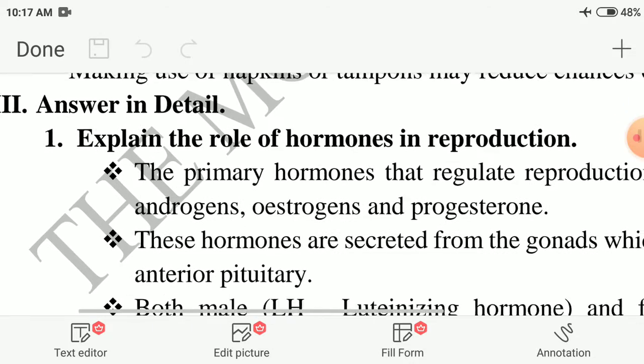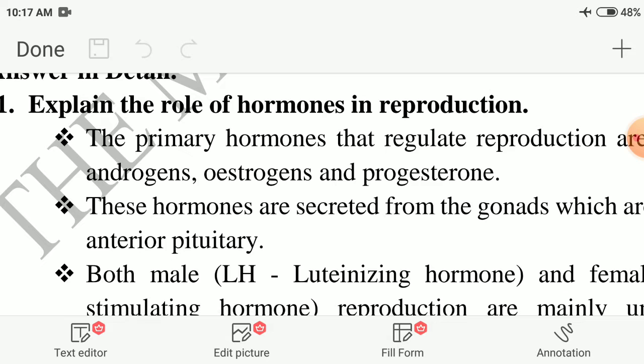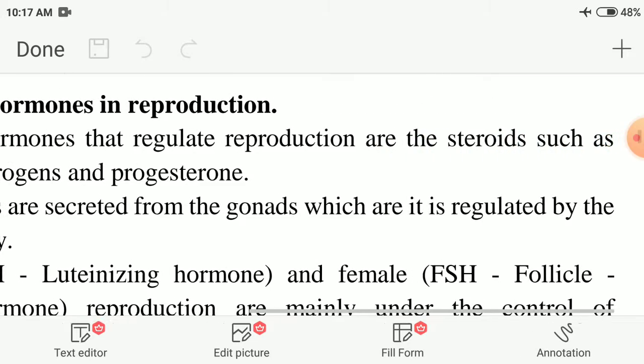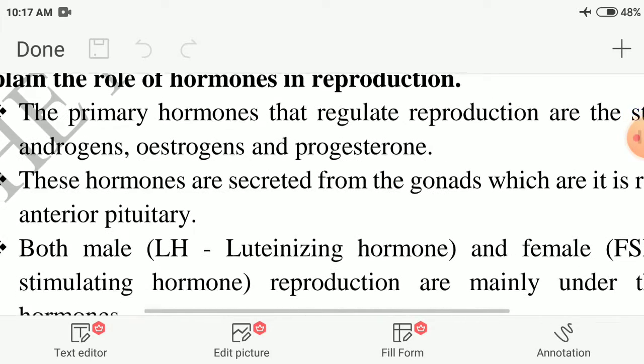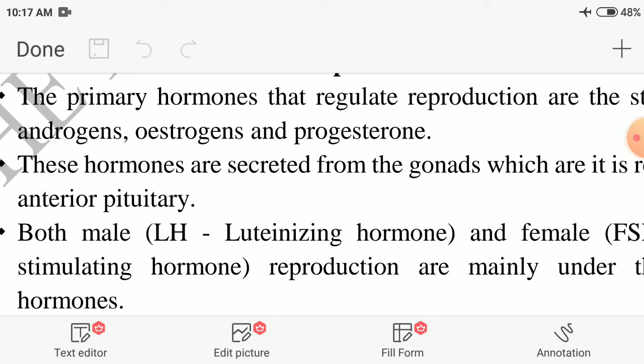Next, answer in detail. Explain the role of hormones in reproduction. First point, the primary hormones that regulate are the steroids such as androgens, estrogens and progesterone. The primary hormones regulate all the activity. Without hormones, no function occurs in our body.